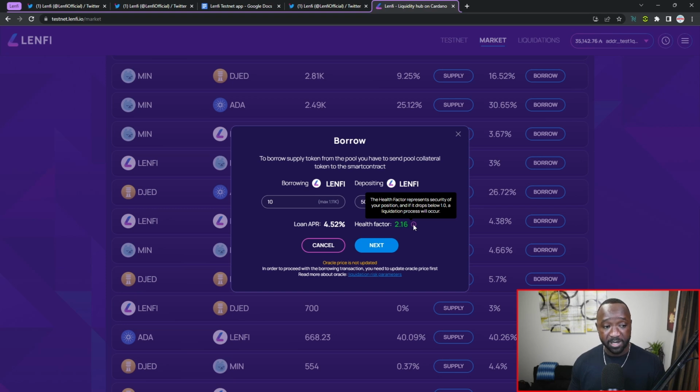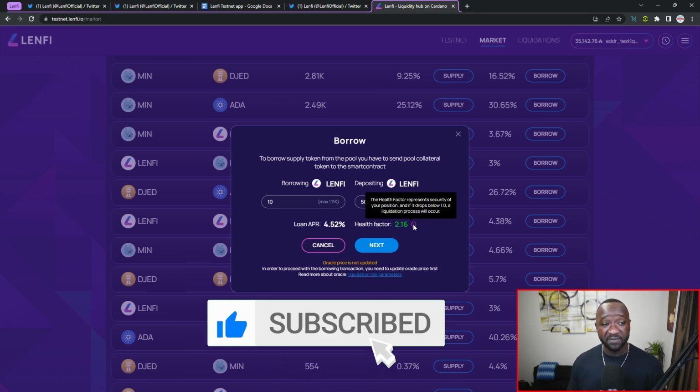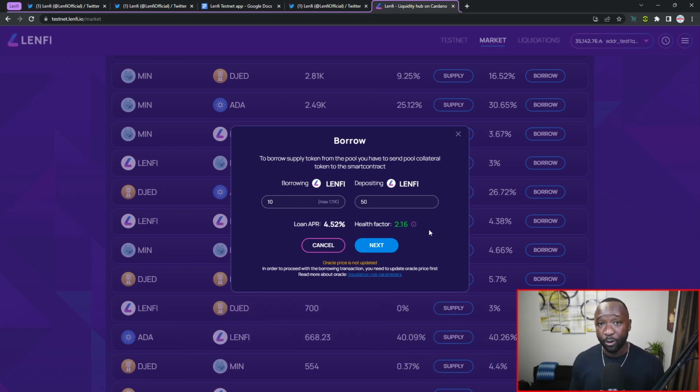What that basically means is that somebody will be able to repay my loan because the value of the actual loan would have dropped to a certain extent. And at that point, as a borrower, I would not have to pay the loan back. However, the protocol would actually keep the collateral that I put up earlier. So keep that in mind. You always want to make sure that you're always keeping an eye on your health factor, because if the value of the Lenfi or the collateral that I'm putting up drops significantly, that will impact your health factor.